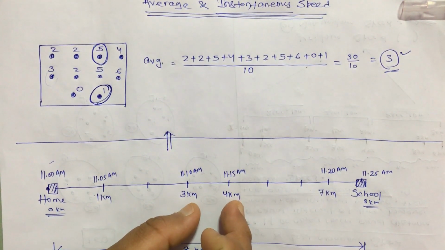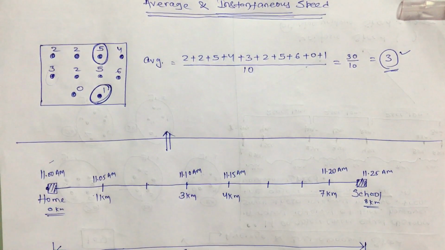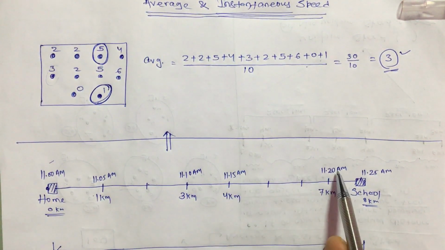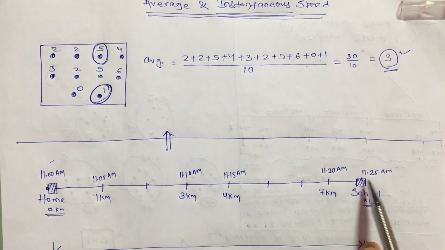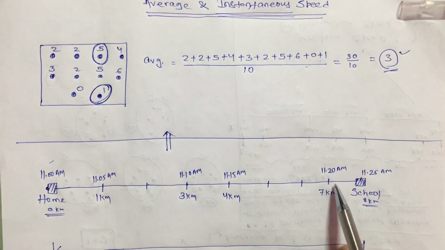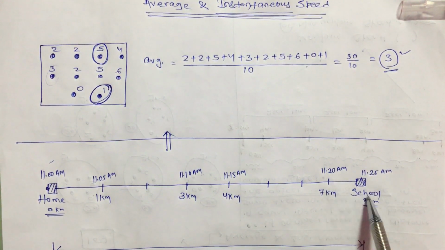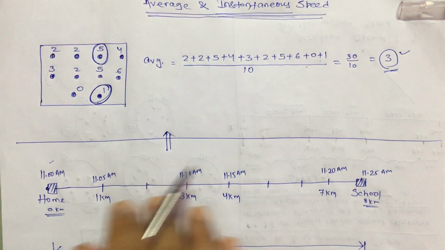After meeting my friend, I increased my speed again, and in the next 5 minutes I traveled a 3 kilometer distance. And when I was approaching my school, I used my brake, and in the next 5 minutes I traveled only 1 kilometer. So I was traveling with different speeds.